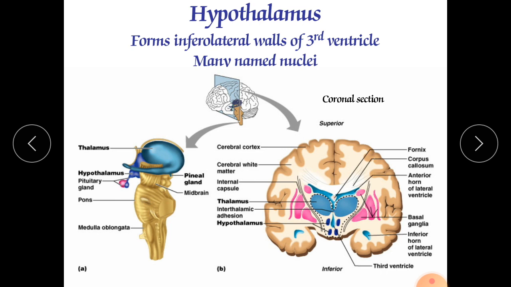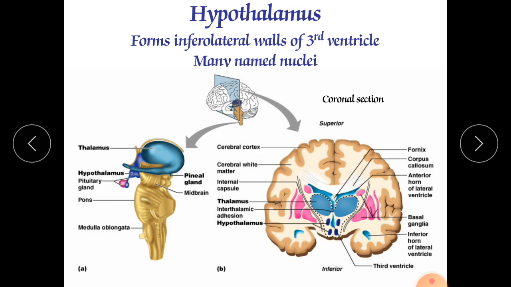So this area connects with the posterior pituitary gland, neurohypophysis. So it is involved in the functioning of the posterior pituitary gland as well as the formation of the hormones which occurs in the posterior pituitary.